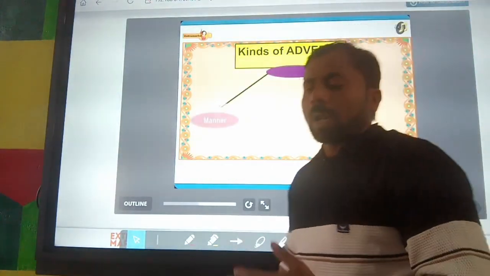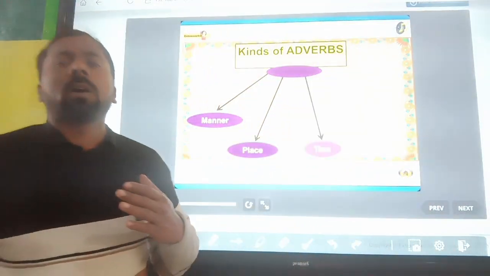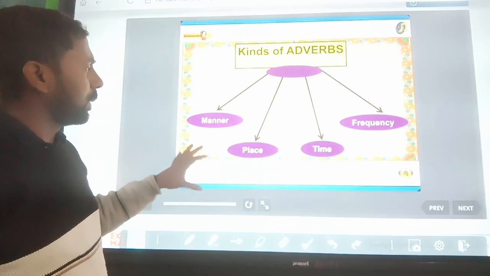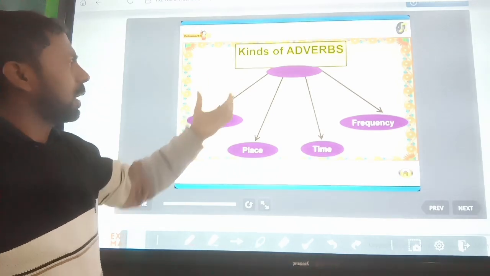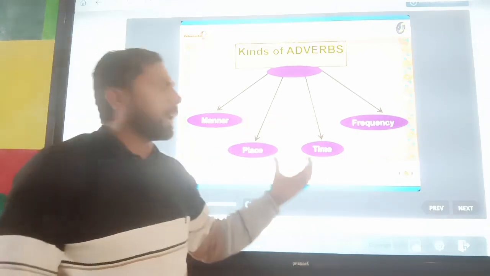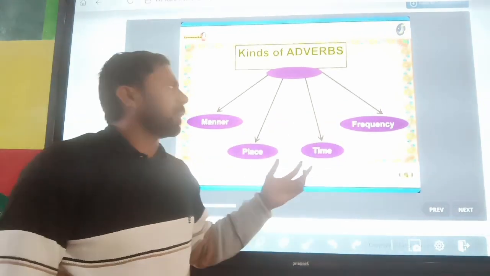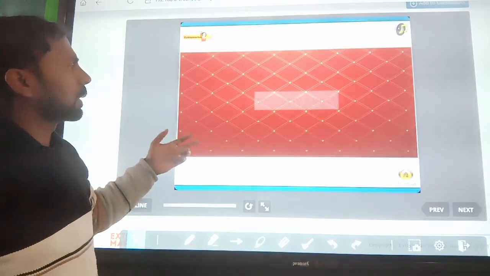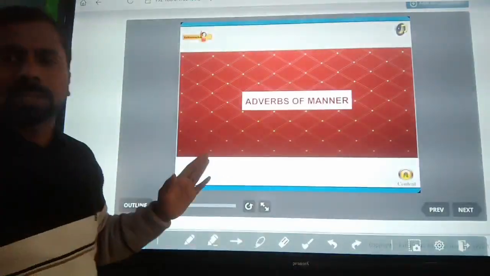So, kinds of adverb. The next topic is how many kinds of adverb there are. On the screen of this board you can see adverb of manner, adverb of place, adverb of time, and adverb of frequency. It is an important part of the adverb. The first topic is adverb of manner.